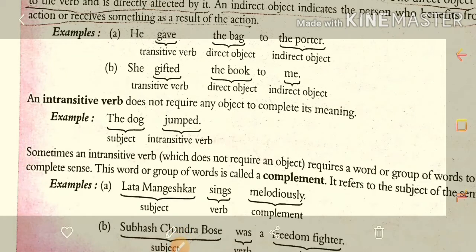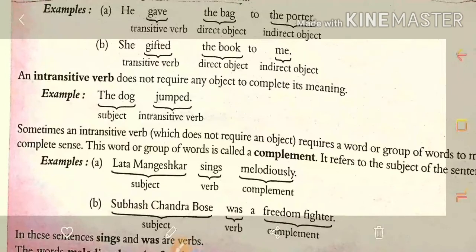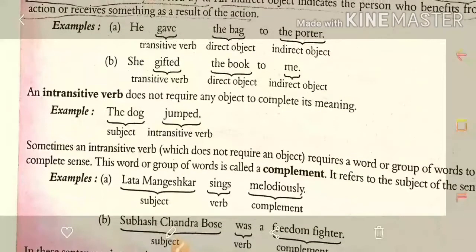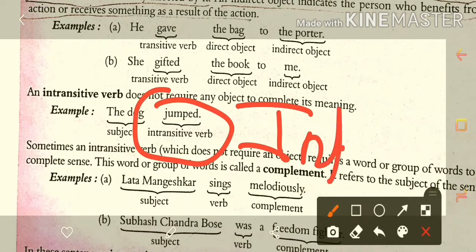The dog jumped, हमें easily उसमें से meaning समझ में आ रहा है, इसलिए यहाँ पे object की ज़रूरत नहीं है. तो जिस sentence में last में object की ज़रूरत नहीं होती है उसे intransitive verb कहा जाता है. So that jumped is an intransitive verb.